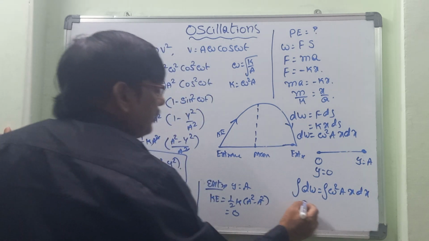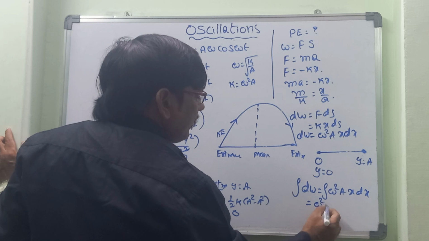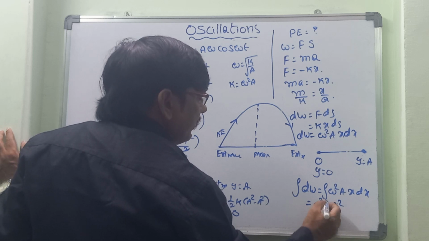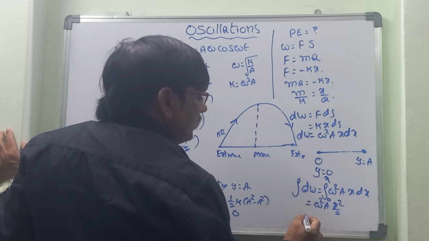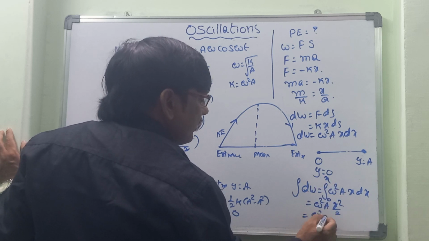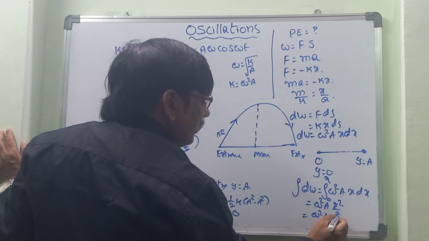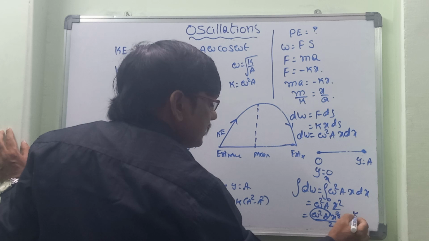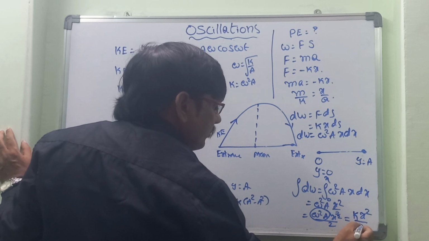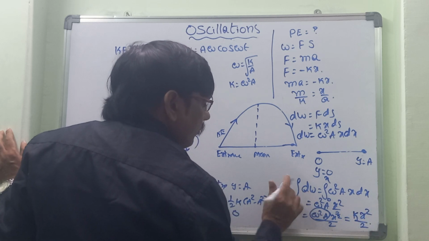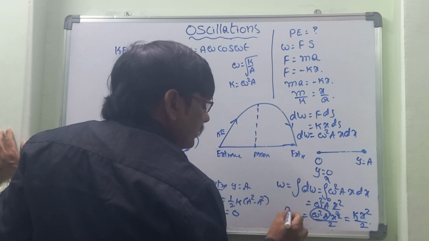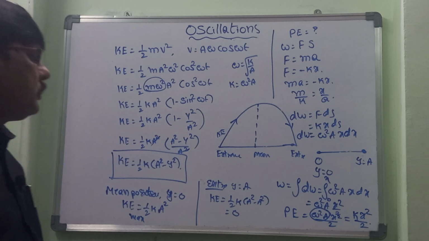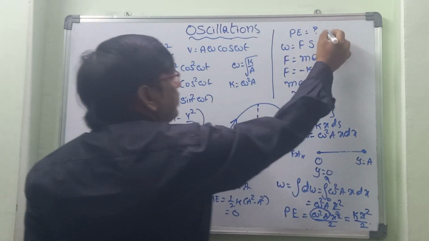So that is equal to omega square A into, what we will get? X square by 2, integrated from 0 to x. So that is equal to omega square A x square by 2. Ultimately omega square A means K, so we get K into x square by 2. This is work done, and work done is nothing but potential energy. So potential energy is equal to K into x square by 2. This is the formula we can consider.